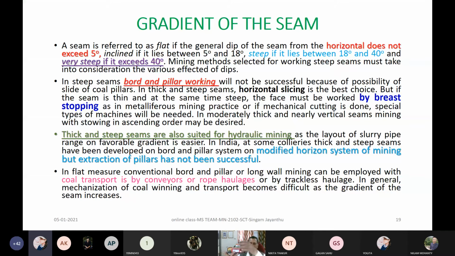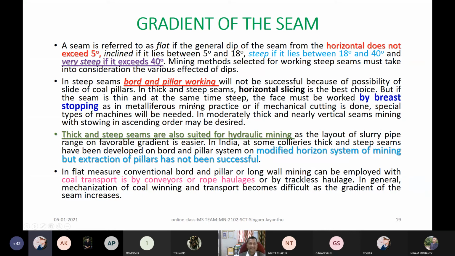These pillars are like this, pillars and galleries. In that case, what is happening? If it is flat, this is more stable. If it is inclined, even this pillar may slide like this. So I cannot have board and pillar. Very simple to understand by any layman. Even a 5th class student can understand that.